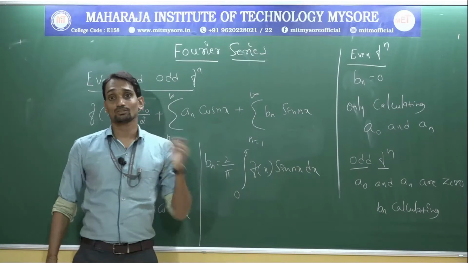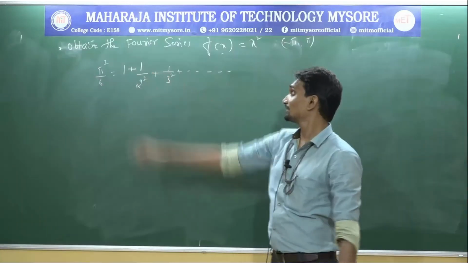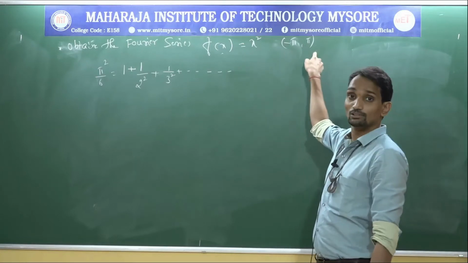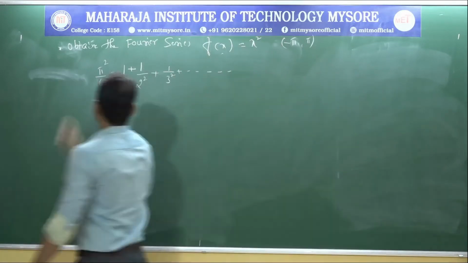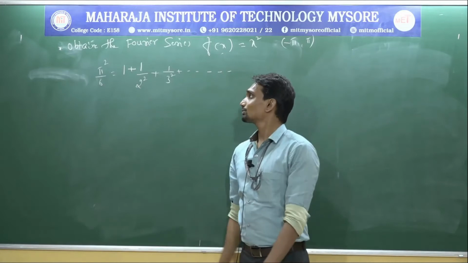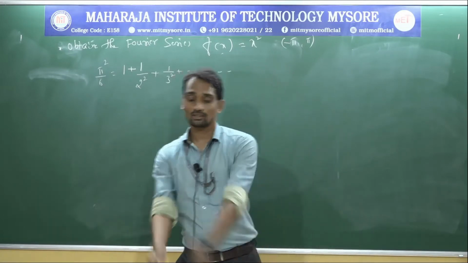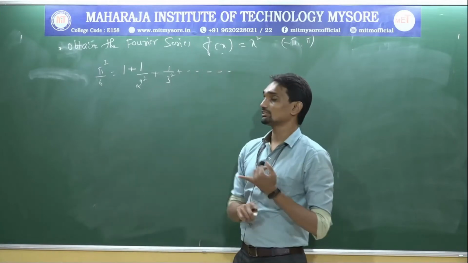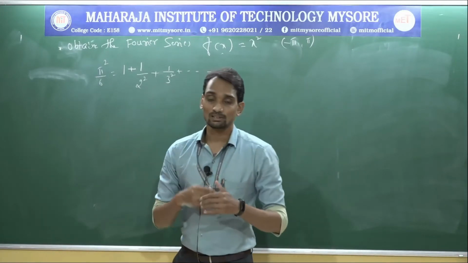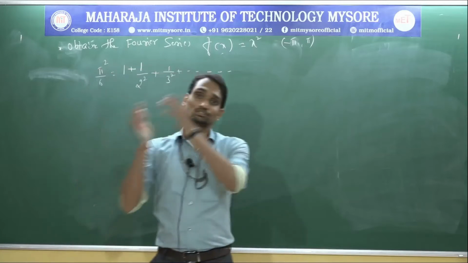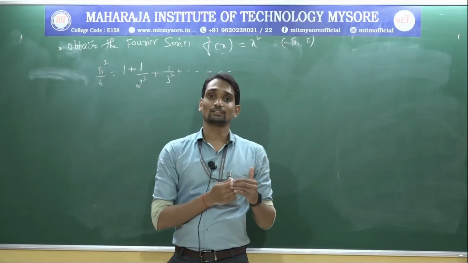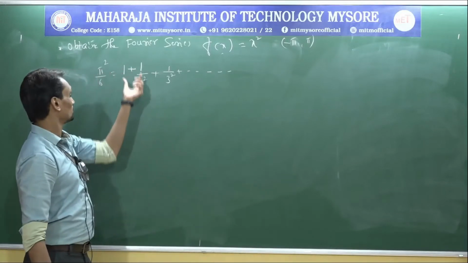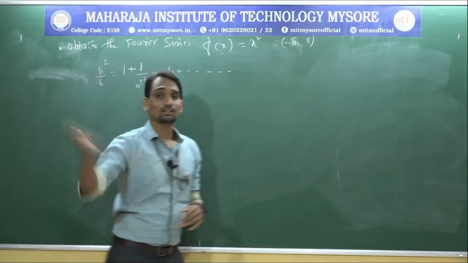So, for some problems on even and odd function method: obtain the Fourier series for the function f of x equal to x square in the interval minus pi to plus pi. Hence, deduce that pi square by 6 equal to 1 plus 1 by 2 square plus 1 by 3 square, and so on. First, for the given function, we need to obtain the Fourier series. By using that Fourier series, we need to prove one more, that is pi square by 6 equal to 1 plus 1 by 2 square plus 1 by 3 square, and so on.